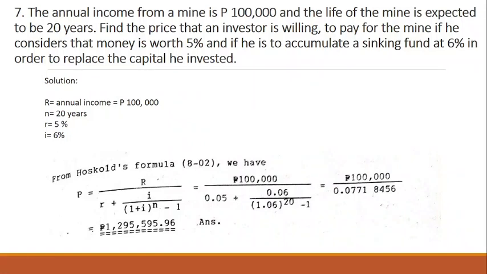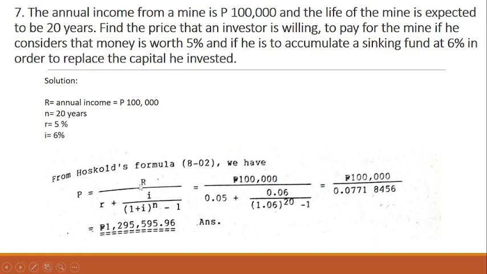Now, for the number 7 problem-solving sample, the problem goes like this. The annual income from a mine is 100,000 pesos and the life of the mine is expected to be 20 years. Find the price that an investor is willing to pay for the mine if he considers that money is worth 5% and if he is to accumulate a sinking fund at 6% in order to replace the capital he invested. So now let's utilize again the Hoskold formula.